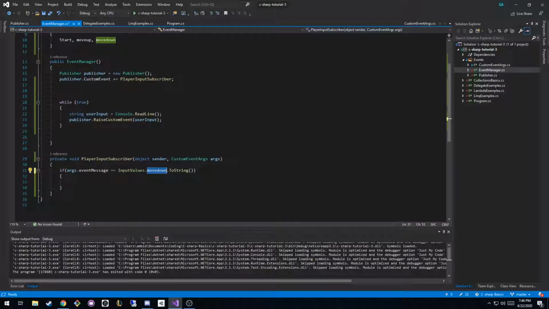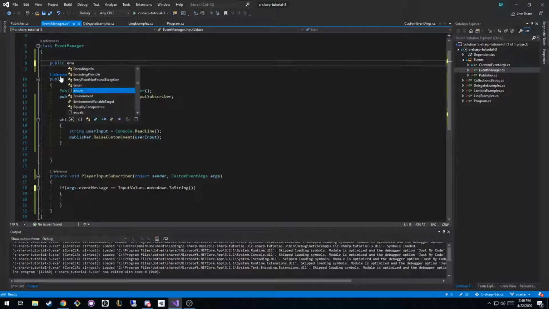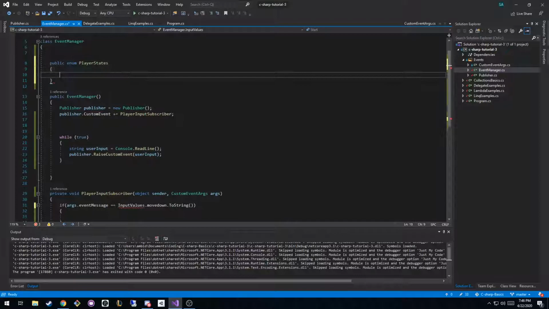I could have a listener listening for all those inputs, and if the player presses reload while they're shooting, you could check the state of the player. You could have an enum for states, public enum PlayerStates, and it could be idle, running, shooting, and reloading.